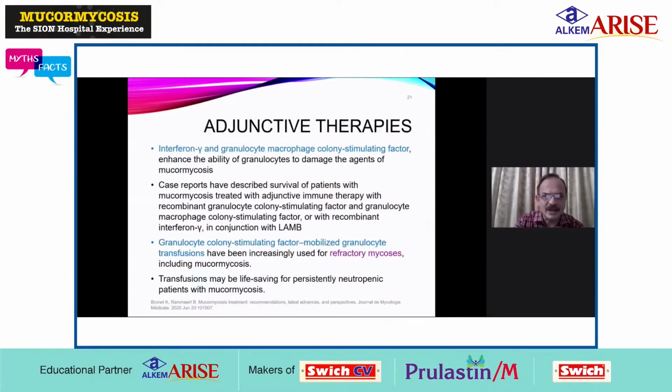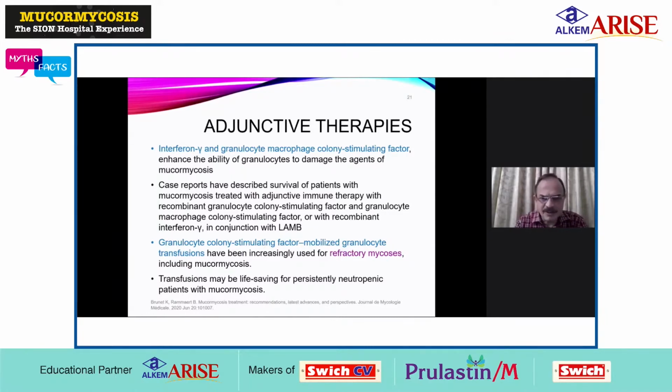Coming to adjunctive therapies, interferon gamma and granulocyte macrophage colony stimulating factor enhance the ability of granulocytes to damage the agents of mucormycosis. Case reports have described survival of patients with mucormycosis treated with adjunctive immunotherapy with recombinant granulocyte colony stimulating factor and granulocyte macrophage colony stimulating factor, or with recombinant interferon gamma in conjunction with liposomal amphotericin B.